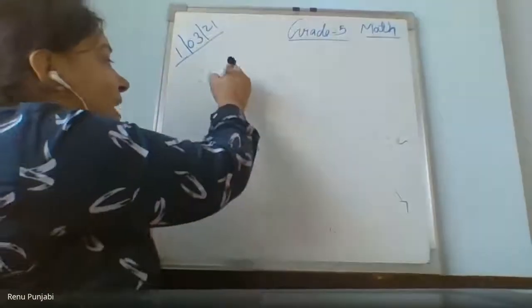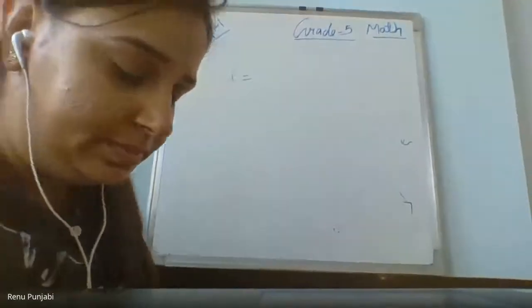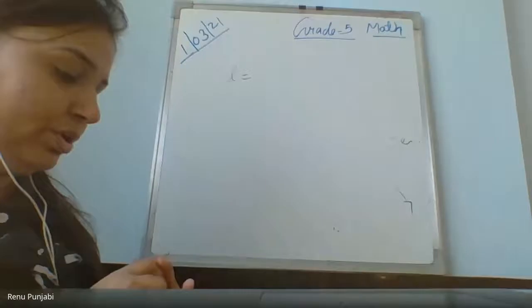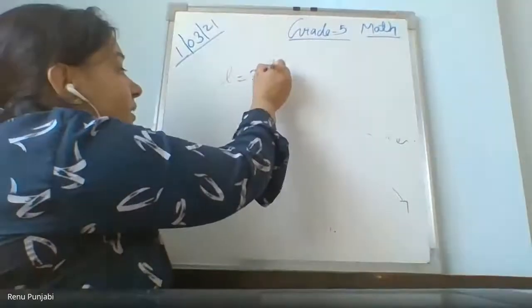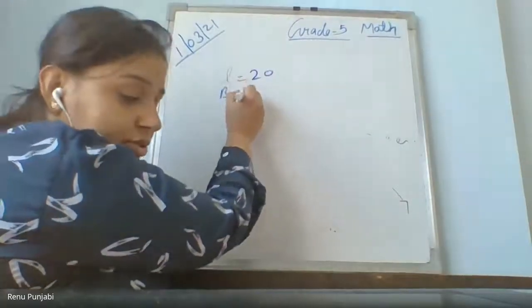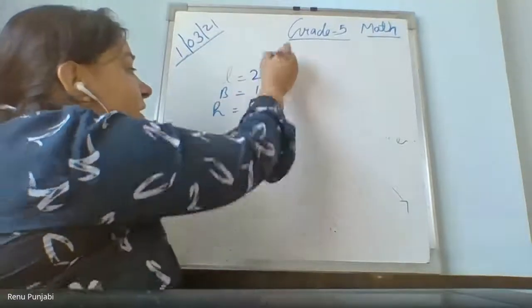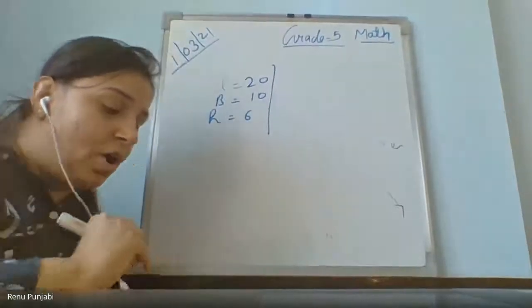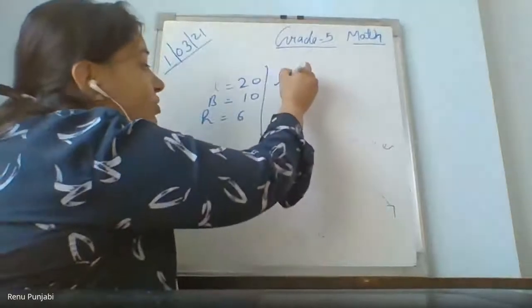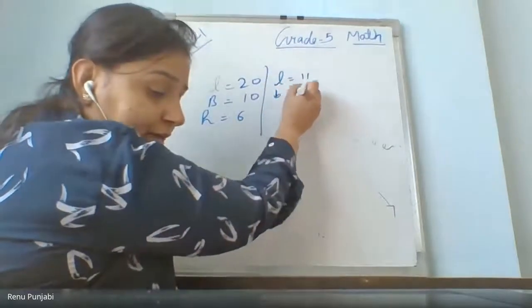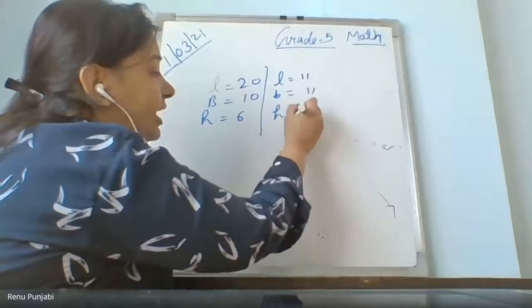One box is length equals 20, breadth equals 10 and height equals 6. Another box is length equals 11, breadth equals 11 and height equals 10.